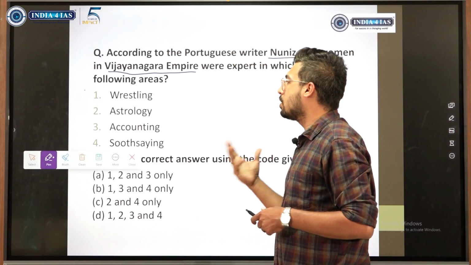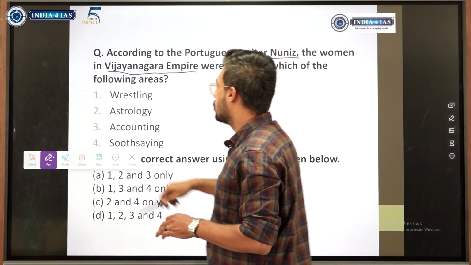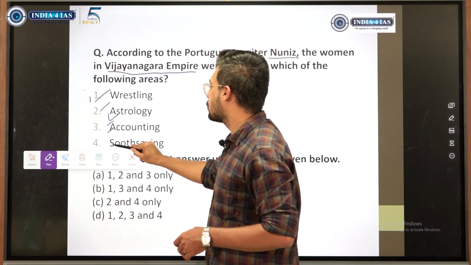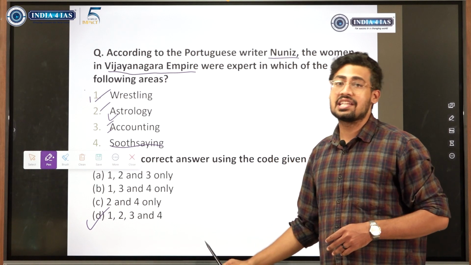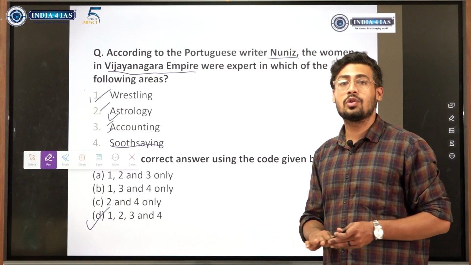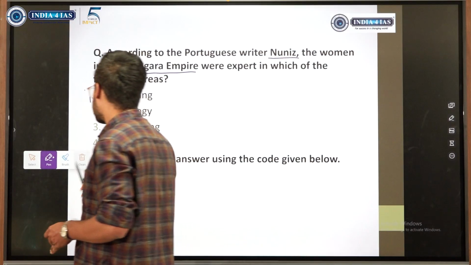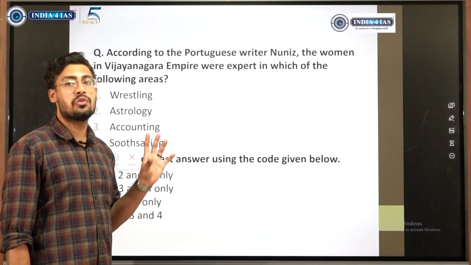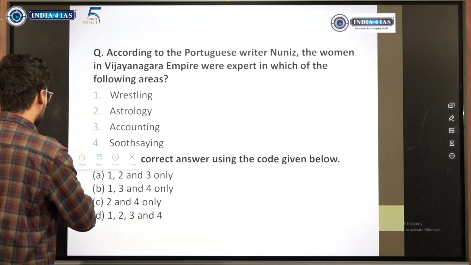So even if you did not know anything, it was better to assume that women had access to each of these: wrestling, astrology, accounting, soothsaying. Even if you did not know what soothsaying is, you could still have gone for 1, 2, 3, 4, and this is exactly the answer. See, smart guesswork is possible here. Even if you don't know what soothsaying is, you could have easily got the answer. But for this you need to have a picture of Vijayanagara, as to what kind of empire it was. Was it positive when it comes to women or was it restrictive? You should have known this.